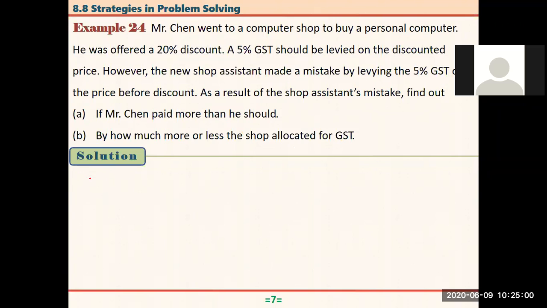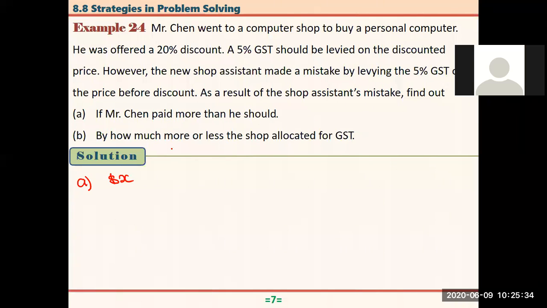Okay, we have two questions. Number 1A. Now, how much does this computer cost? We don't know. So let this X be the price of the computer before discounts. Okay. So in the first case, it says that if Mr. Chen paid more than he should, right? So before, in the first case, the new shop assistant made a mistake by levying that 5% GST on the price before discount.